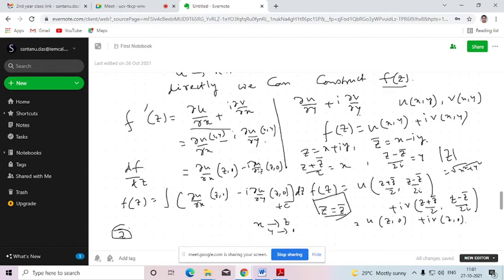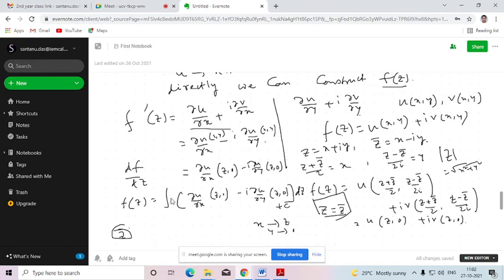So now it is converted into a function of z on the right hand side. So this is df/dz. Now we can integrate both sides with respect to z normally to get the value of f(z). So here, without finding v, just by replacing x and y in terms of z, we can construct f(z) whenever u is given or v is given.